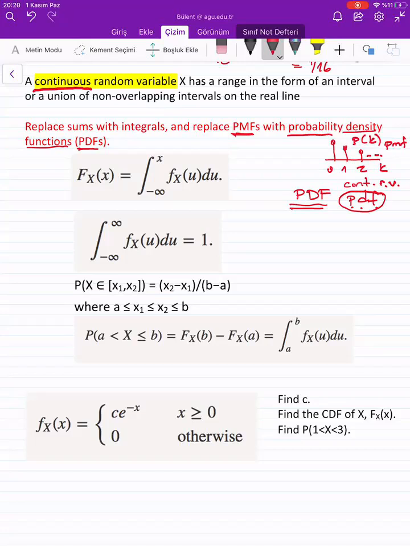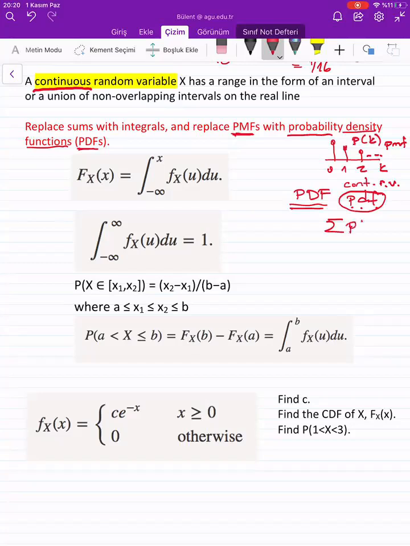So in discrete random variables, we were always talking about summations, summation of probabilities in order to find the CDF of a random variable. We were using formulations like that.